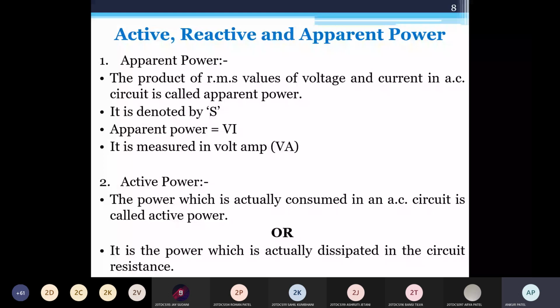Active power, the power which is actually consumed in an AC circuit, is called active power, or it is the power which is actually dissipated in the circuit resistance. Whatever the circuit receives or consumes is called the active power or true power of the circuit.